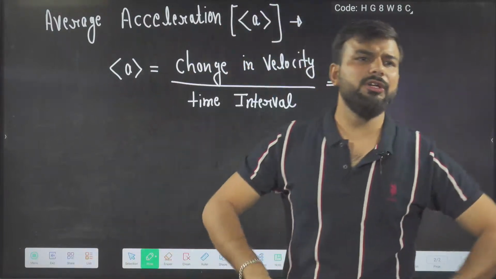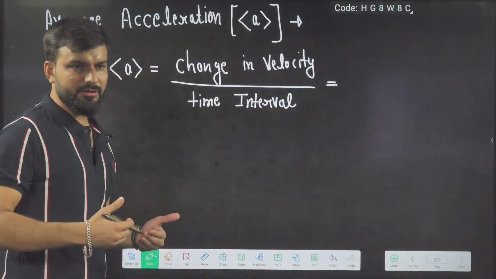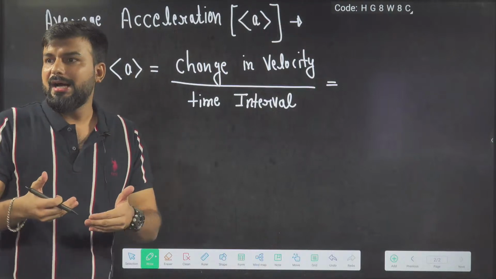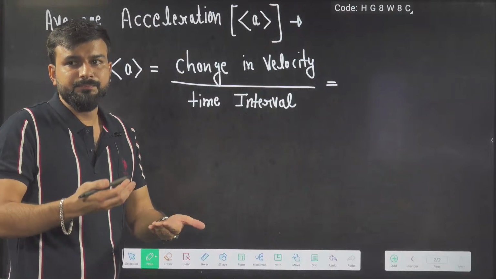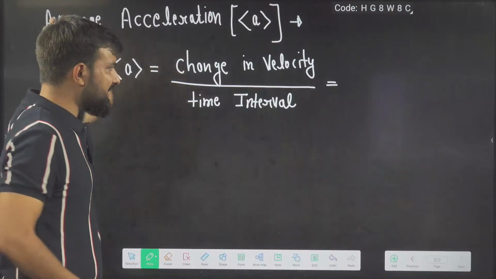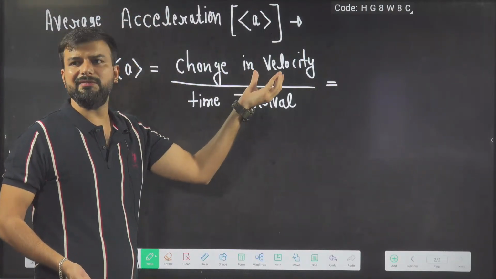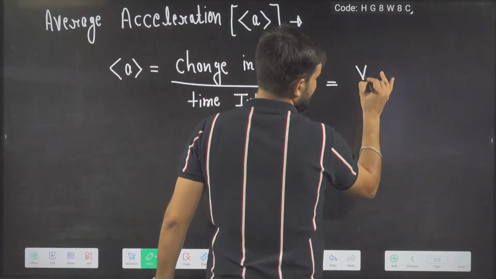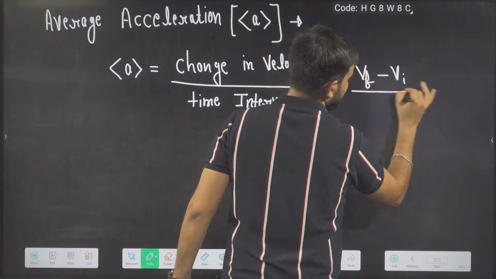Now what is change in velocity? Imagine I started motion. I'm sitting on the scooty and started the scooty. So the moment I start, there will be two possibilities. Velocity could be zero or velocity could be something, right? So in a similar manner, change in velocity will be what? Final velocity, V final, minus V initial.